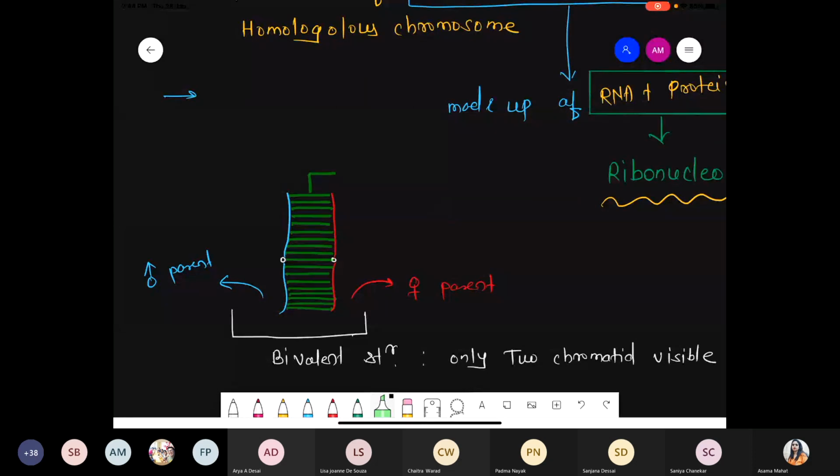So this green color is nothing but a specific complex, that is the synaptonemal complex.